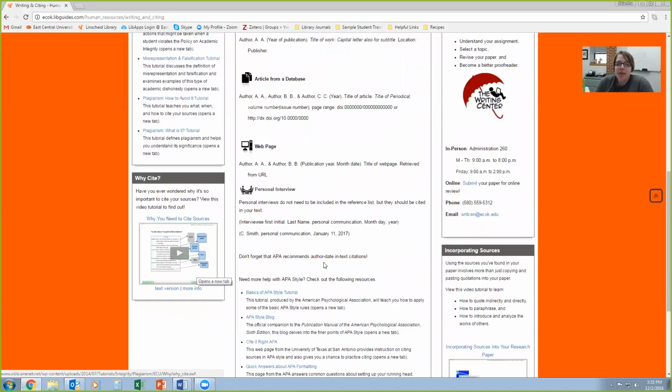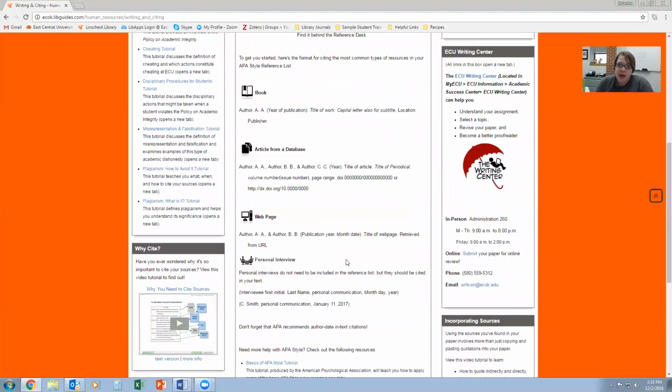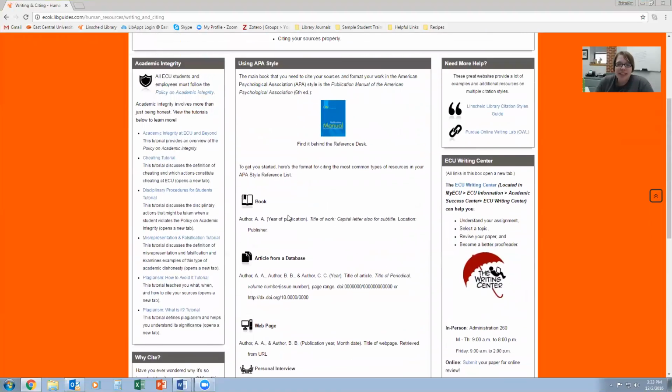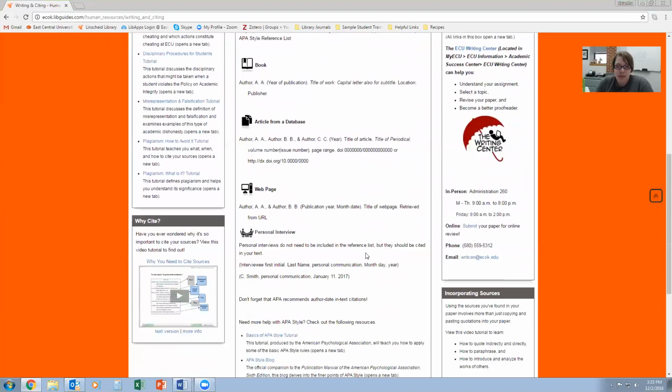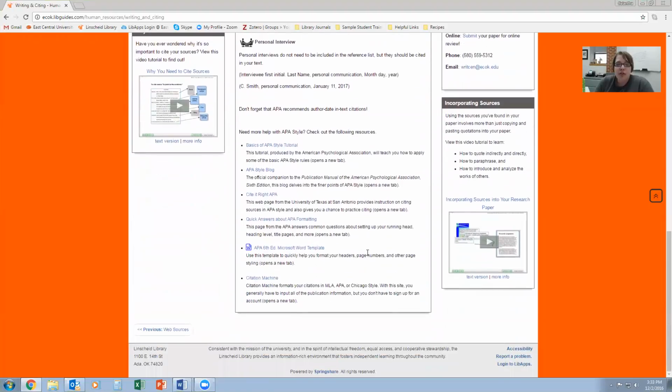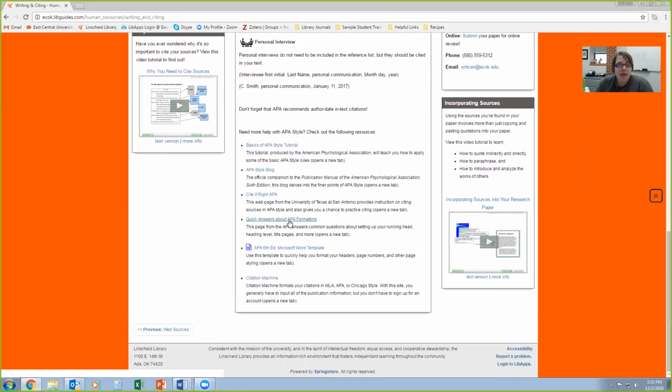There's also quite a bit here in the center box. We have different styles. These are different formulas depending on the types of sources that you're looking at, and we'll go over that in more depth in just a little bit. There's also just some basics that you can look at. This is one of my favorites, quick answers about APA formatting.